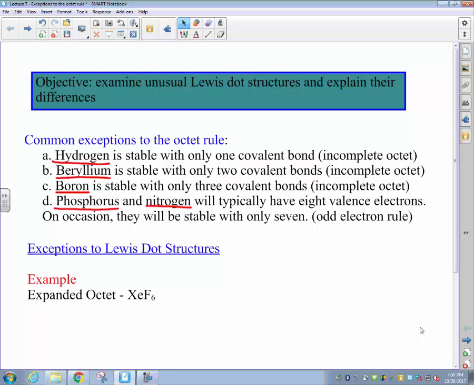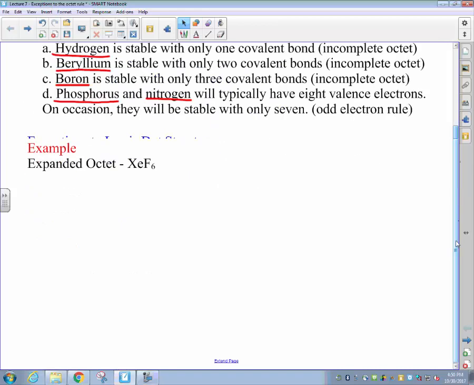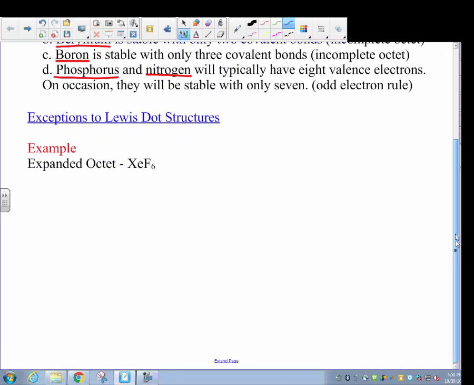Beyond these examples, in addition, there's also what we refer to as an expanded octet. And that's the first problem we're going to have a look at here, for the species XeF6. So we're going to go ahead and form a Lewis dot structure for this species.